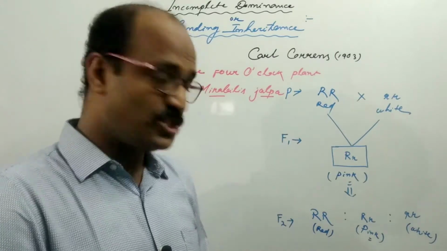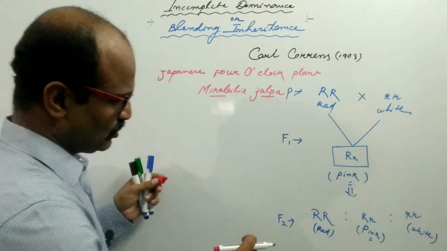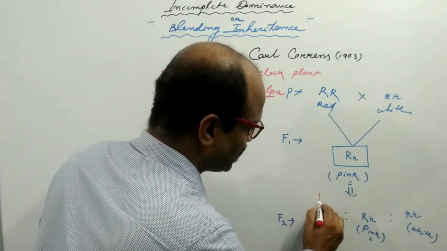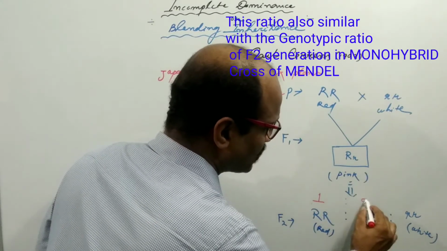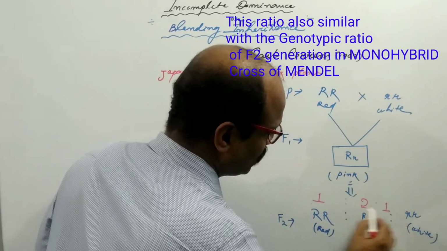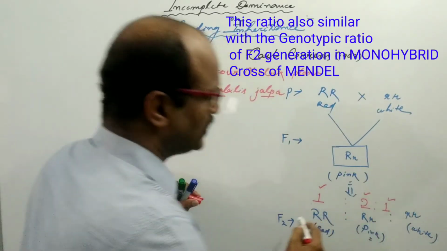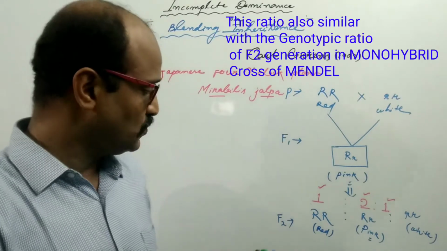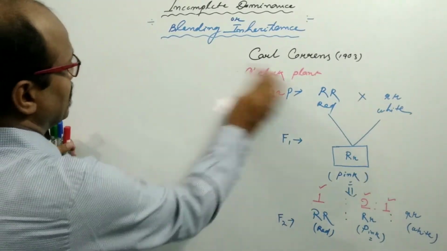So what was the ratio? Regarding the ratio of the phenotypic character, in the F2 generation Correns found red colored plants 1, pink colored plants 2, and white colored plants 1. This ratio is similar to the ratio of the Mendelian monohybrid cross in the F2 generation. Now come to another example.